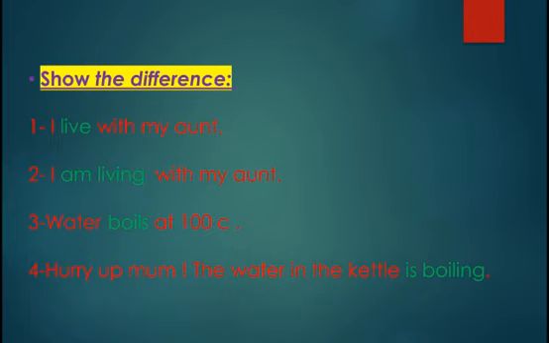Excellent. I live with my aunt. It's a permanent state. It means that I permanently live with my aunt. But I am living with my aunt. It's a temporary action that's happening only these days. As if you want to say, I'm living with my aunt until I find a flat, and then I will move. So I'm living with my aunt here means I'm temporarily living with my aunt, these days only, and then I'll move to another place.